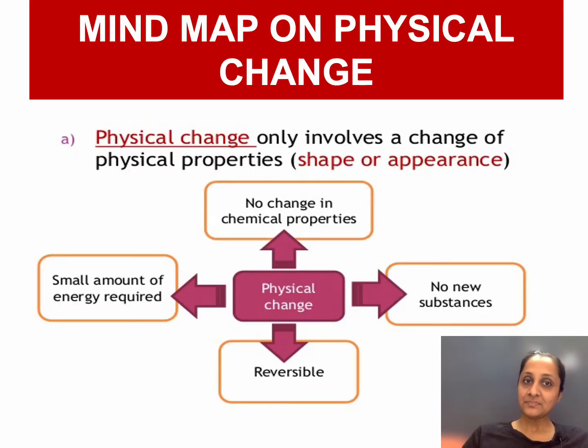composition. Now, to brief this into one mind map, if you can see physical change, no change in the chemical property, no new substance formed, it is reversible in most of the cases, and a very small amount of energy is required. So you don't have to actually apply a lot of energy to it for that change to happen. It happens on its own at its own pace.